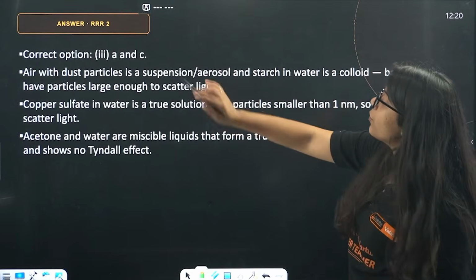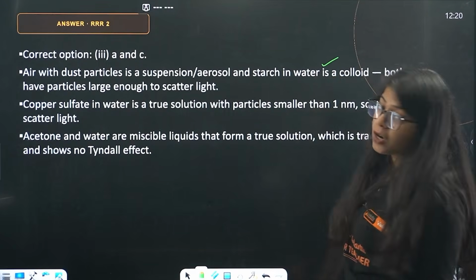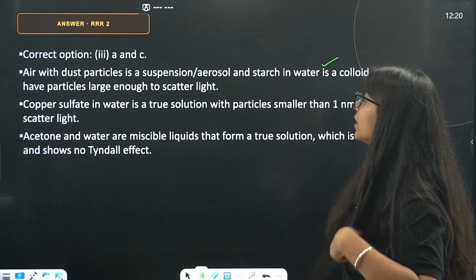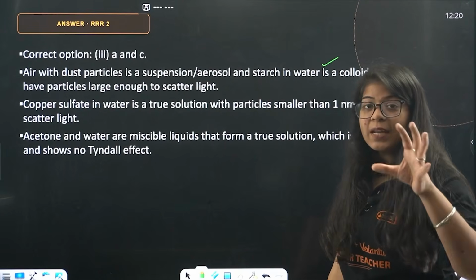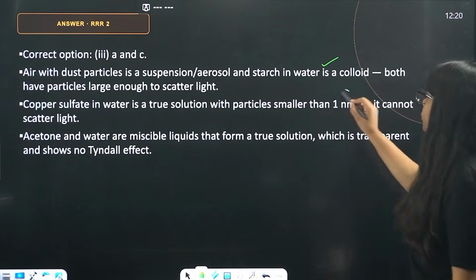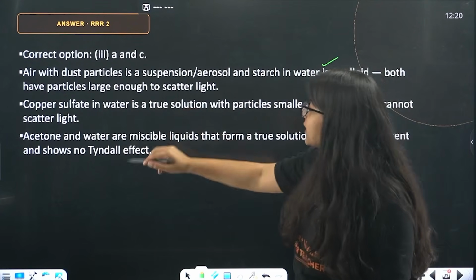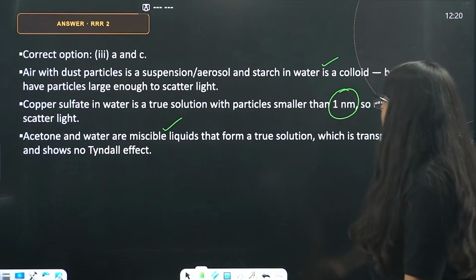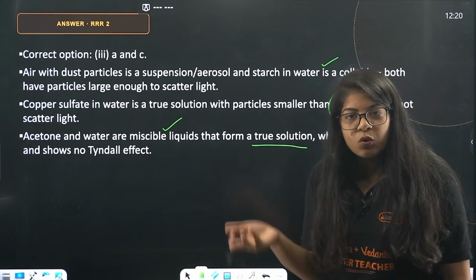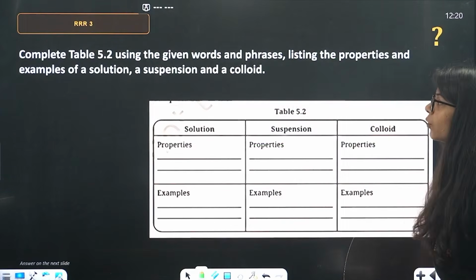Yes. Air with dust particles is a suspension, that is an aerosol. Starch in water is a colloid. So, both of them show the Tyndall effect. Copper sulfate in water is a true solution with particles smaller than 1 nanometer, so it cannot scatter light. Acetone and water are miscible liquids that form a true solution which is transparent and hence it shows no Tyndall effect. Done? Great. Next question.